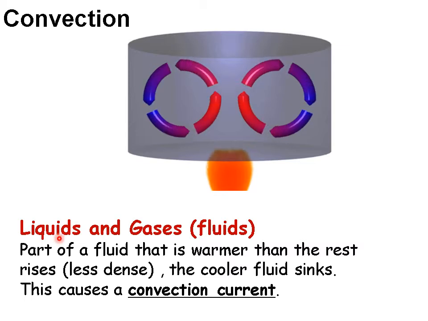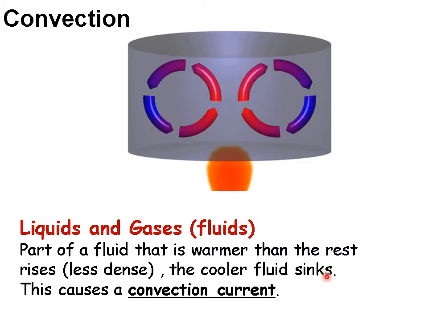Okay, so moving on to convection. There's a nice animation here, again one that you may have seen in a previous lesson, and convection happens in liquids and gases. So in physics we refer to liquids and gases as fluids sometimes because the particles can move around each other, and so we say that they're fluid. They can be poured. Just thinking about pouring a glass of water into another glass. It can also happen with gases, but you can't necessarily see that happening. So we say that liquids and gases are both fluids.